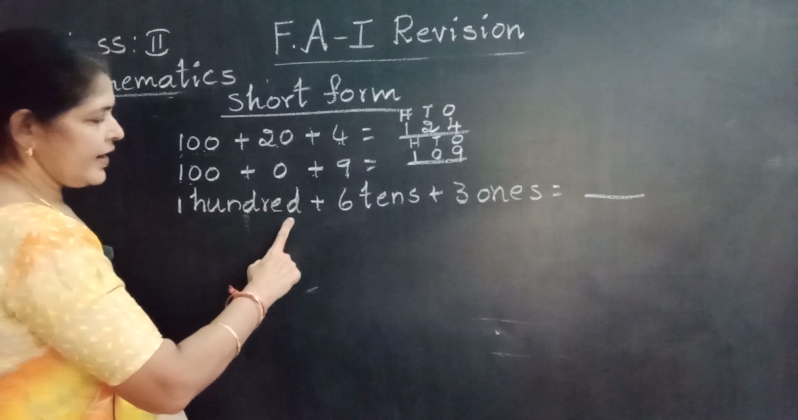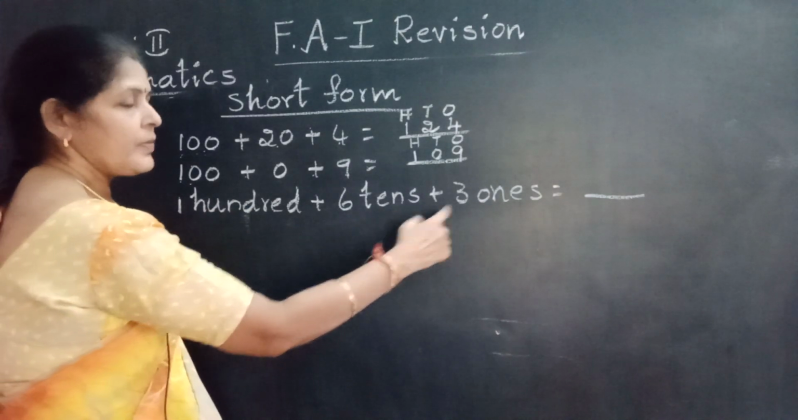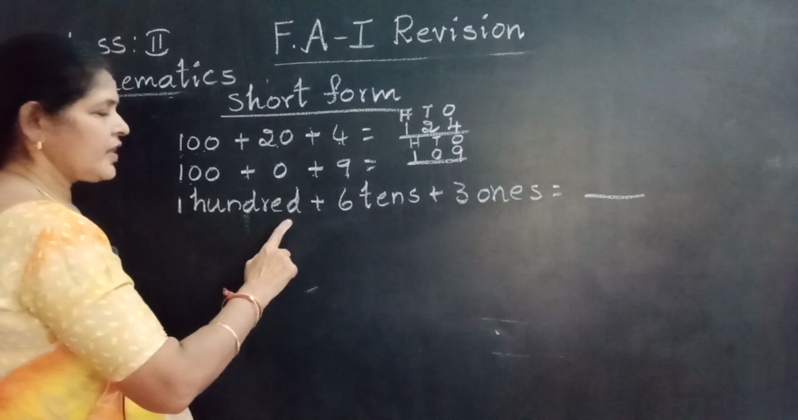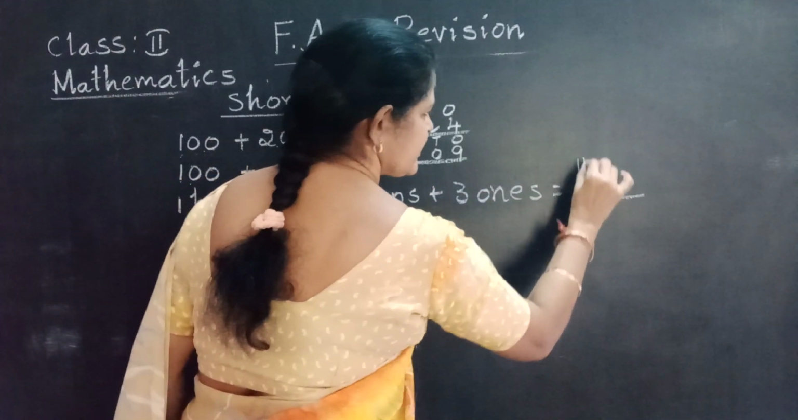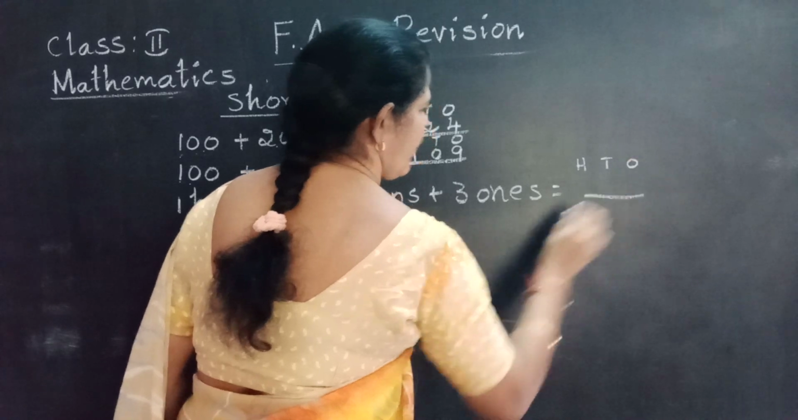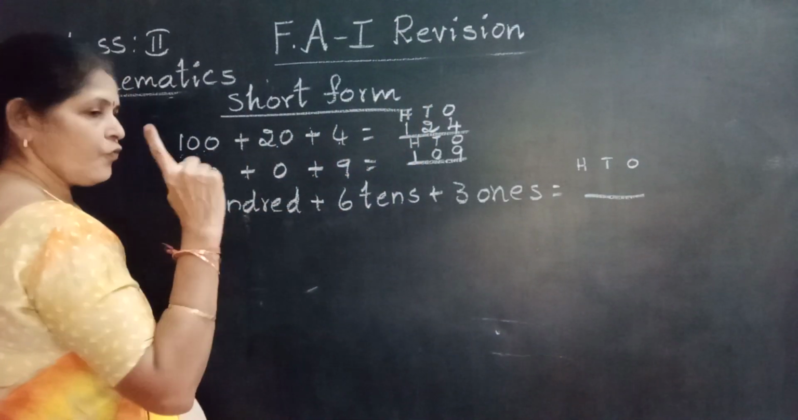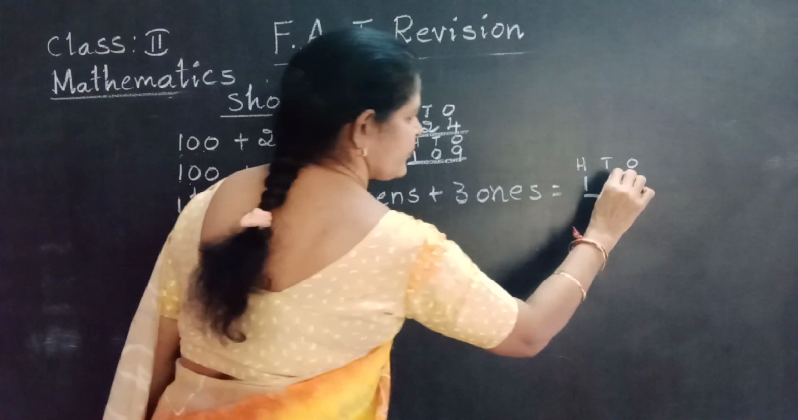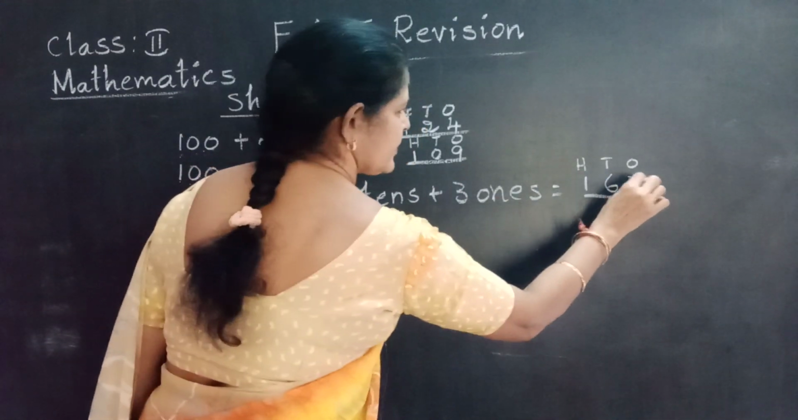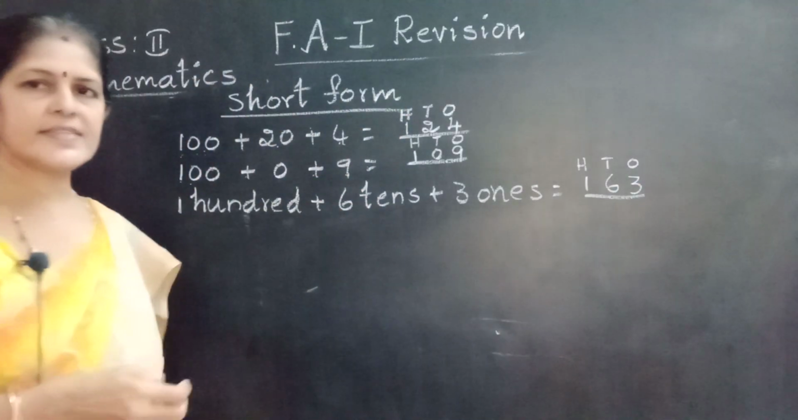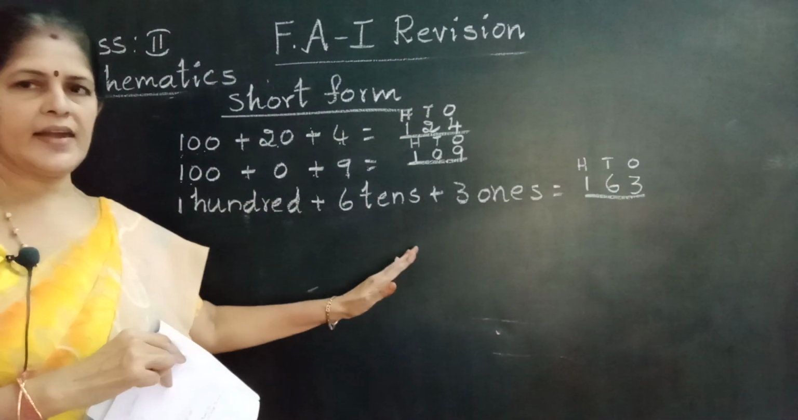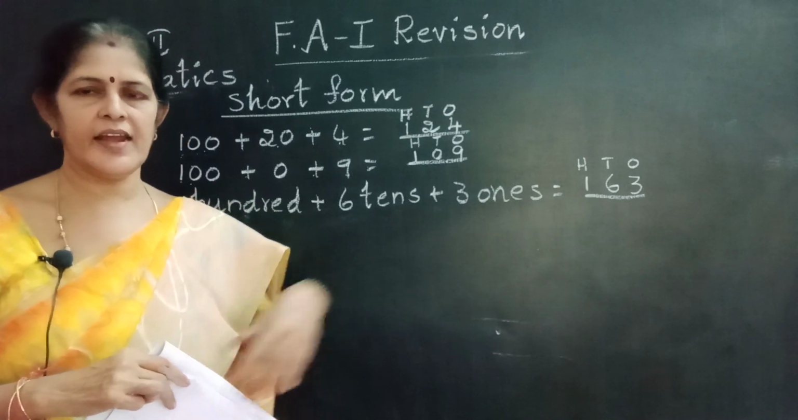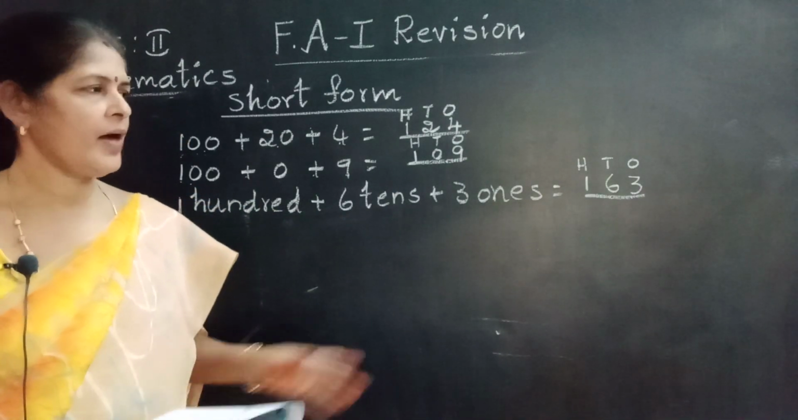Next, 100 plus 6 tens plus 3 ones. Again this expanded form starts with 100. Put the places: hundreds, tens, ones. How many hundreds? 1. How many tens? 6. How many ones? 3. 163. This is expanded form, this is short form. Okay, my dear children. Can I go to next one? Come on, note down.